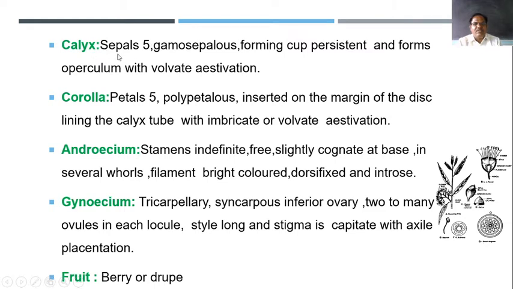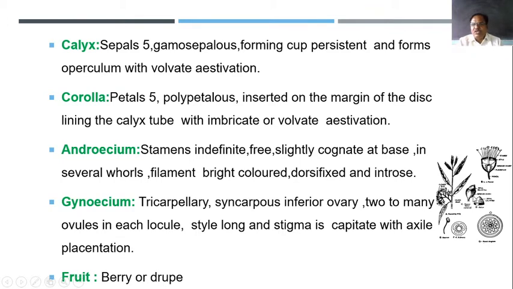or the guava, which you all are familiar with, Psidium guajava. So in these they are 5 in number, but typically in this plant Eucalyptus globulus, the calyx joins together and forms such a type of tube. Generally they are 5 in number, they are united, they form a cup which is persistent, a permanent cup is found there, and it forms a base with valvate aestivation. It is a typical character, that is, the calyx tube surrounds the ovary because it belongs to calyciflorae.